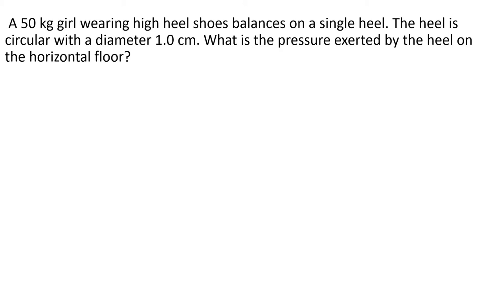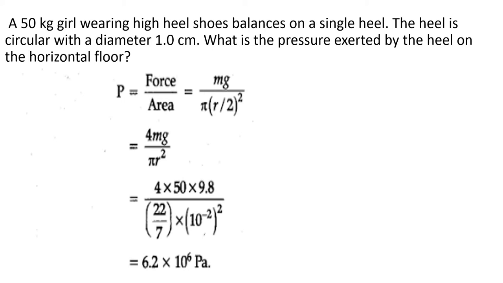Already you know the formula of pressure. Pressure is equal to thrust by area, or perpendicular force by area. So here we can see how it is solved. So pressure is equal to force by area, and force is nothing but here the weight of the girl. So that is equal to mg divided by area. Since it is of circular shape, area can be written as pi r square, and here diameter is given.